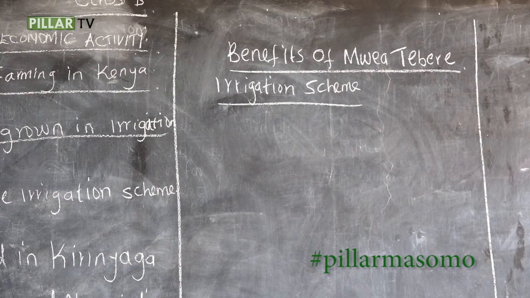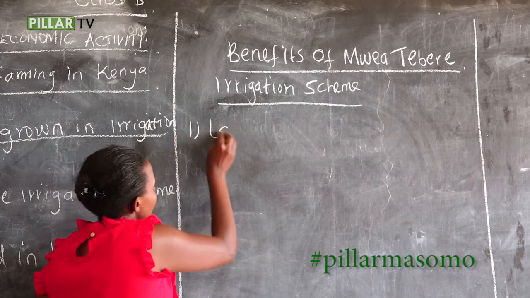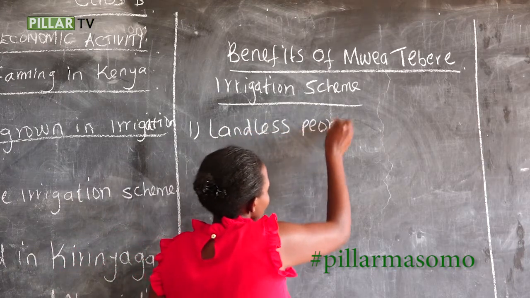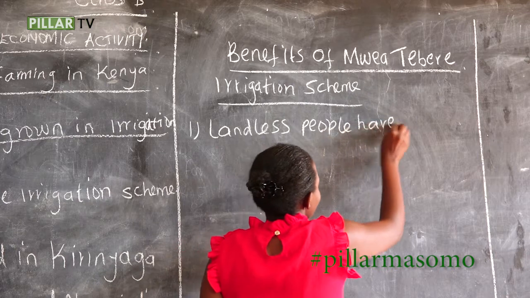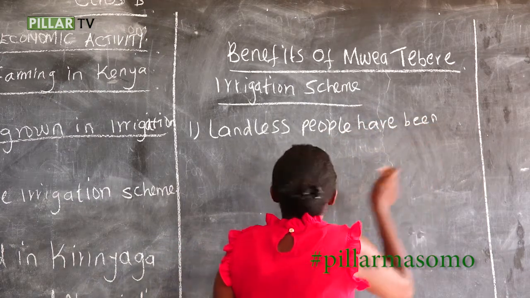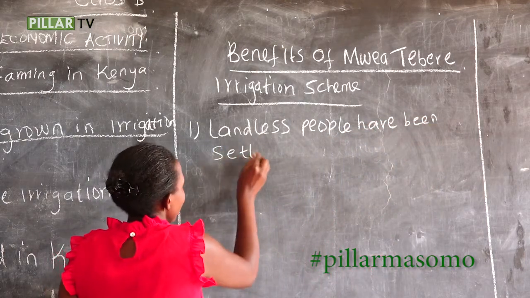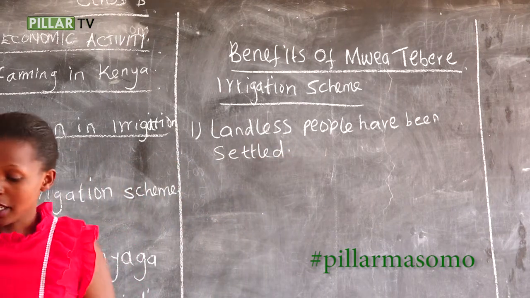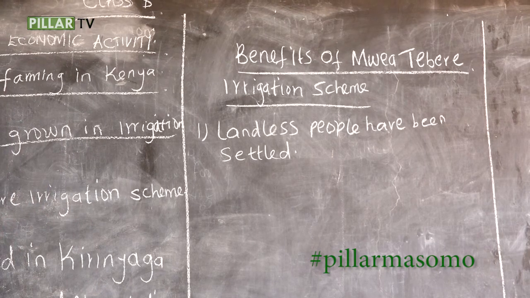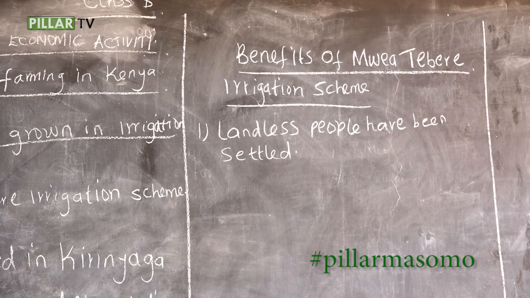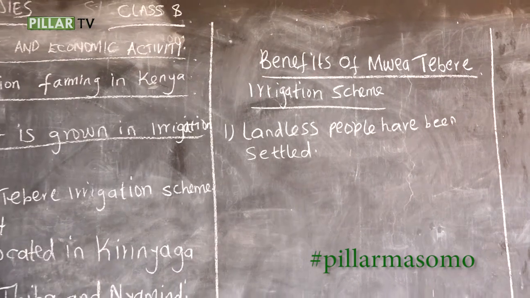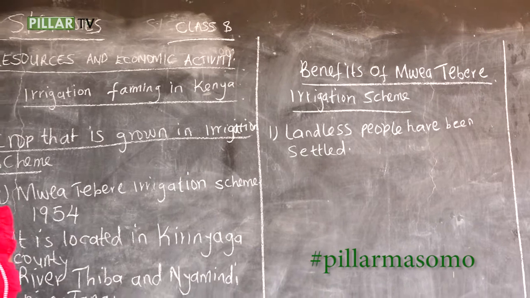We talked of the first one, number 1, landless people have been settled in. In this one, remember, people have been removed from the reserves and now they are in the schemes.